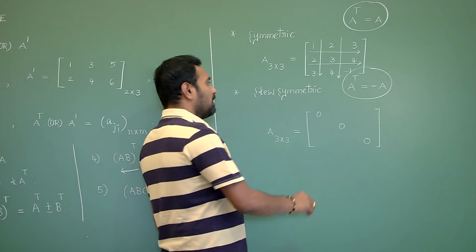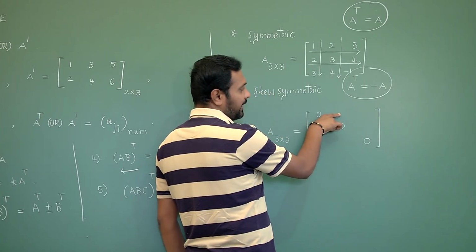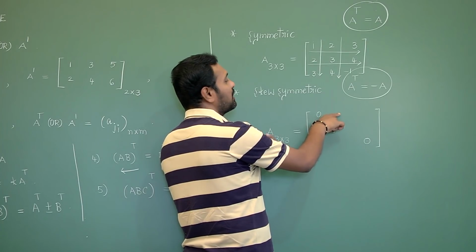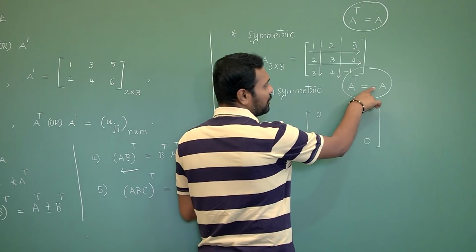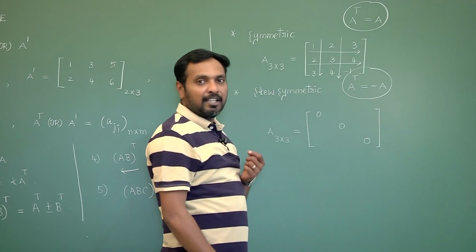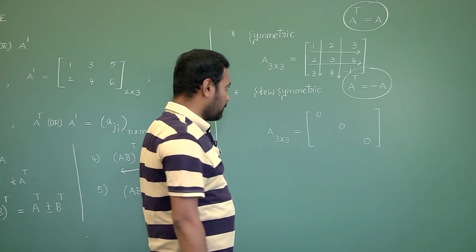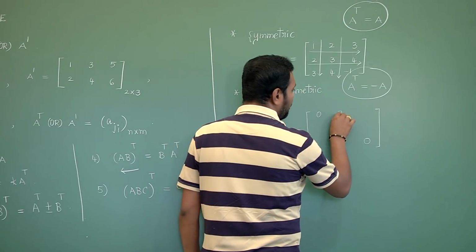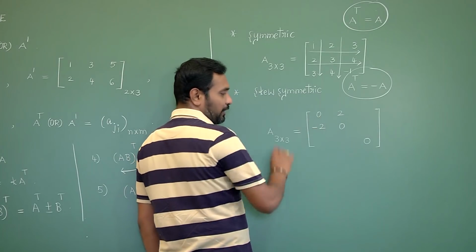Next, the element position here is first row, second column. If you do the transpose of it, it becomes second row, first column. These two elements must differ in minus sign. Why? Because the condition is A transpose equals to minus A. So that A12, A21 should differ by minus sign, 2 and minus 2.